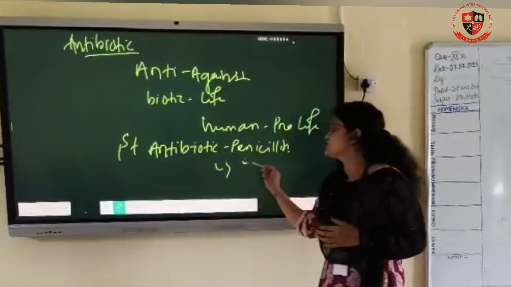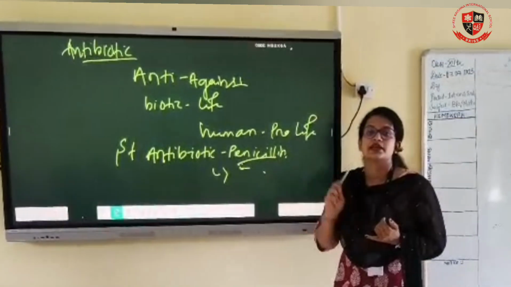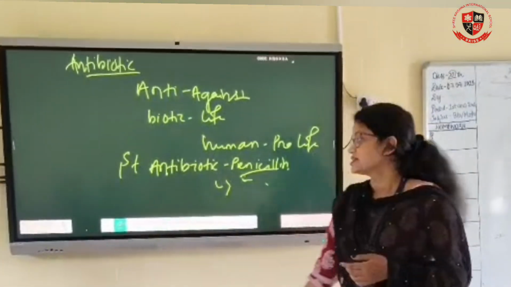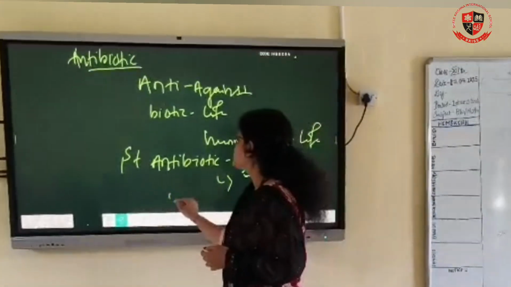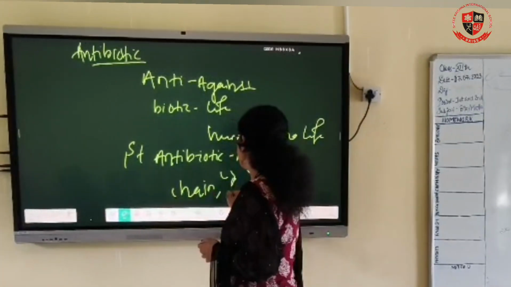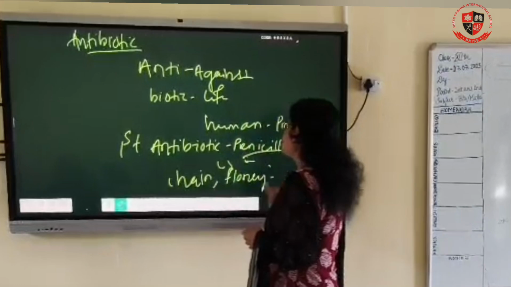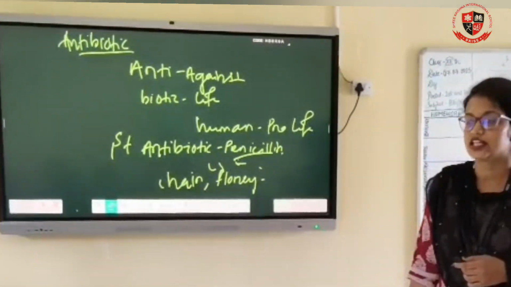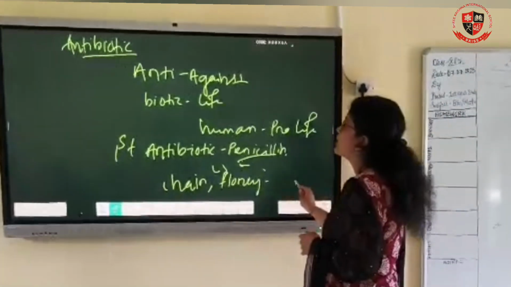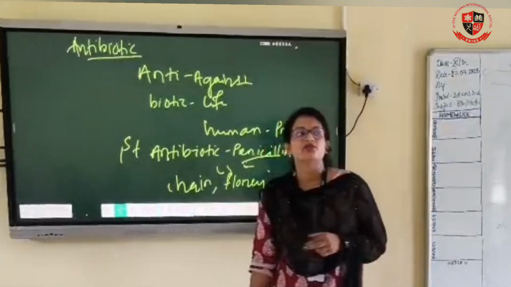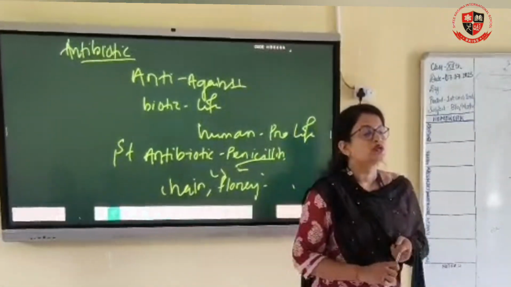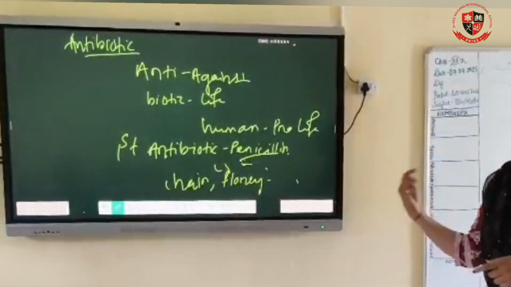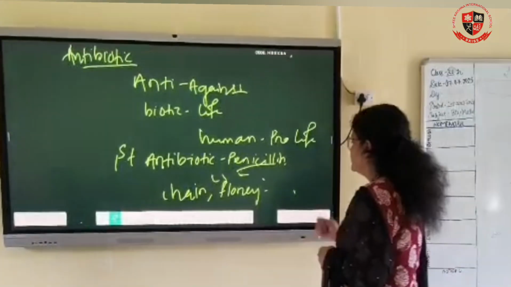It releases which chemical? Penicillin. Penicillin is used as an antibiotic. After that, its full potential was brought out by Chain and Florey. The penicillin antibiotic was used in America in World War II. In World War II, many soldiers were wounded, and the wounds were cured by the antibiotic penicillin.